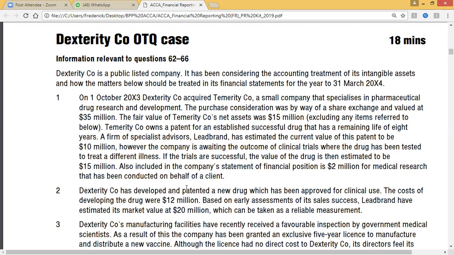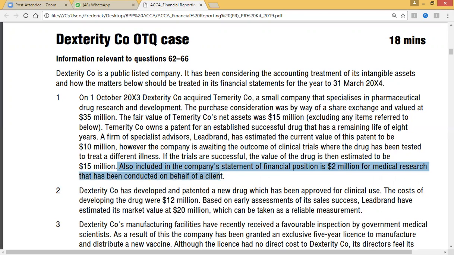First of all, they say the financial position also includes 2 million for medical research. Financial position should not contain research. So tell them that totally this research should be taken off from the financial position and sent to the P&L immediately, before you close your eyes and open it. They must do that. I have to do them for them. Good. Line by line. But here we start from the last line.